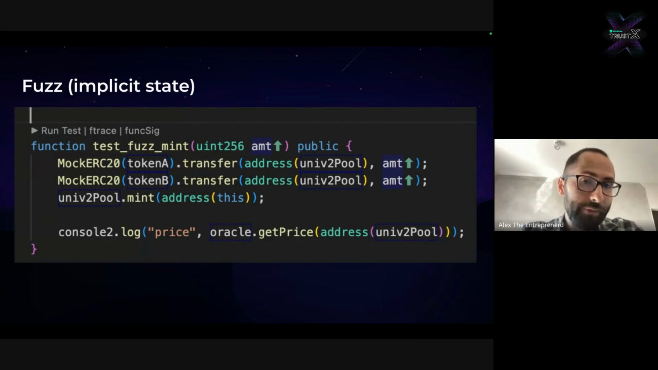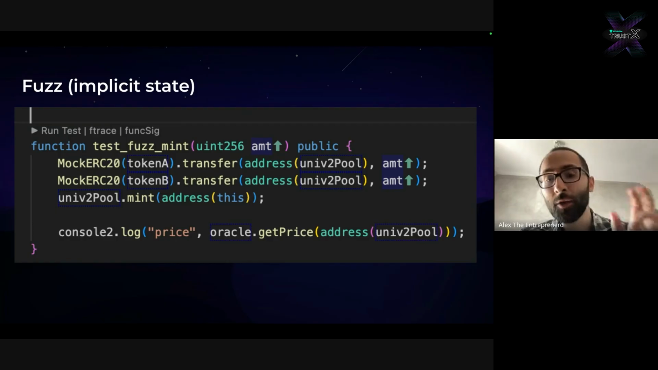And this is why Foundry is an awesome developer tool. It makes it this easy to write a fuzz test. And what this means is that Foundry will run this test a certain number of times with a random value for the variable AMT. So you can customize the number of times this is run. You can obviously provide different inputs, but fundamentally, that's what you're doing when you write a fuzz test with Foundry.